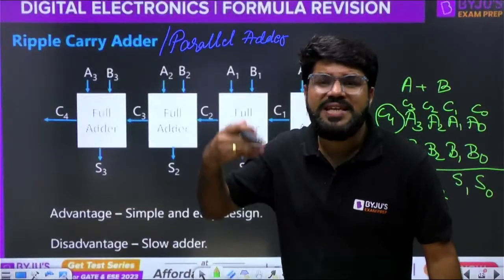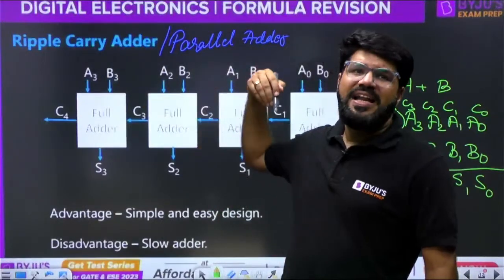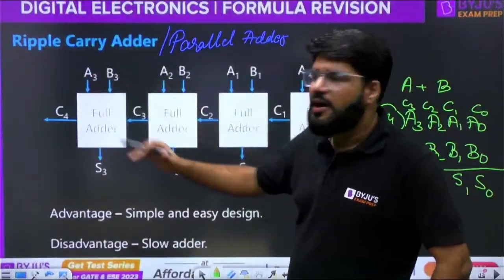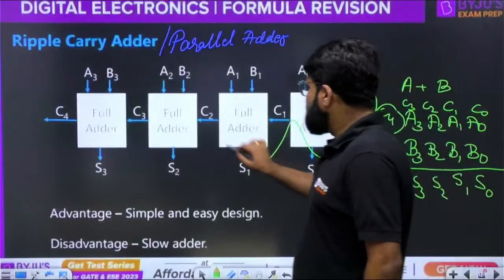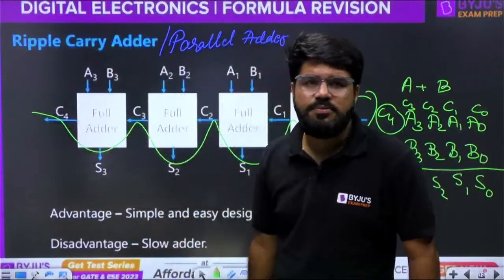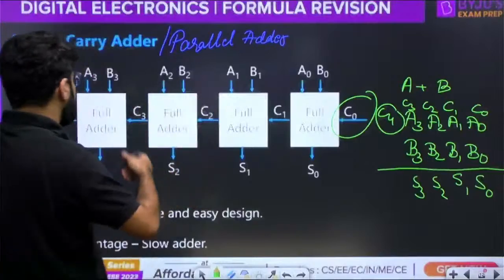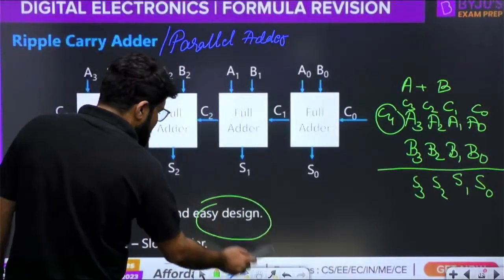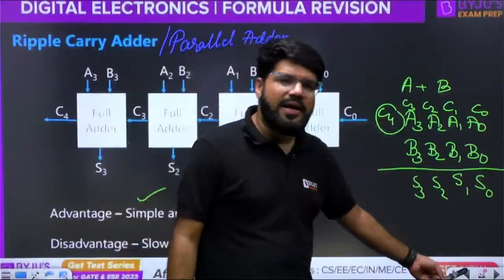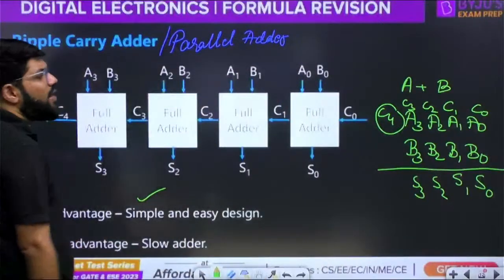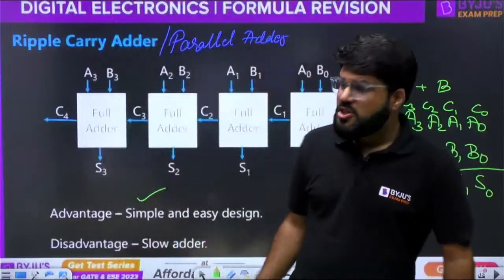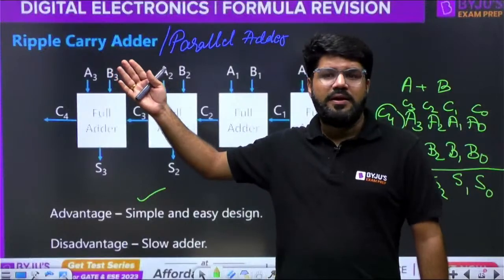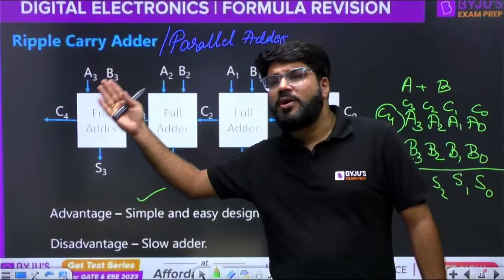Why ripple carry adder? Because the carry ripples. Carry moves from the LSB full adder to the MSB full adder. It is a wave propagation type of action. A disturbance, a carry applied here, keeps on propagating throughout the system and reaches the MSB. So the carry ripples from the LSB to the MSB. The advantage of this is a simple and very easy design. But the disadvantage is that it is a slow adder. This is only 4 bits. Suppose you have a 256-bit adder. The carry has to propagate from LSB to MSB, so there will be delay.